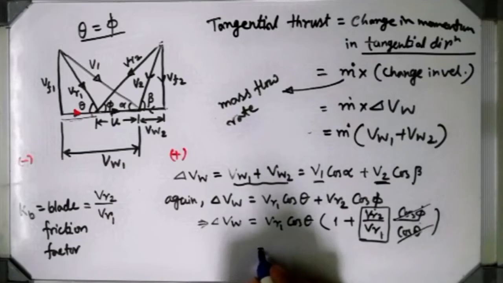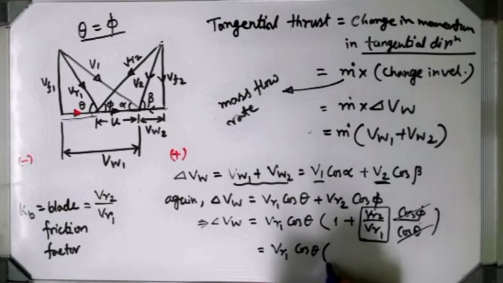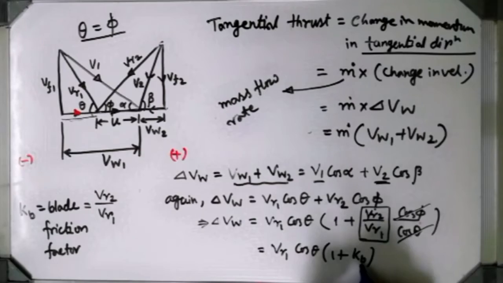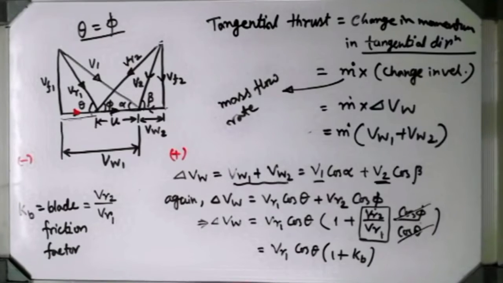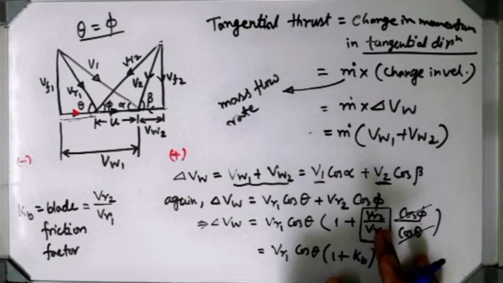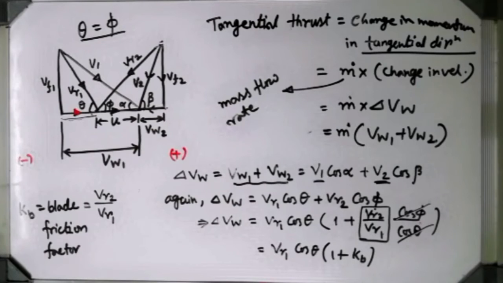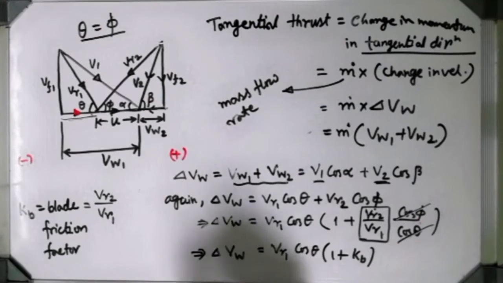So now this expression can be written as VR1 cos theta into 1 plus Kb. Kb is a factor which is the ratio between relative velocity at outlet and relative velocity at inlet. Most of the time it is given in the problem. If it is mentioned there is no friction, that does not actually happen, but in the ideal case it can be equal to 1. In most cases some value is given, like 0.3 or 0.4. Okay, so this is the expression which finally stands for del VW.